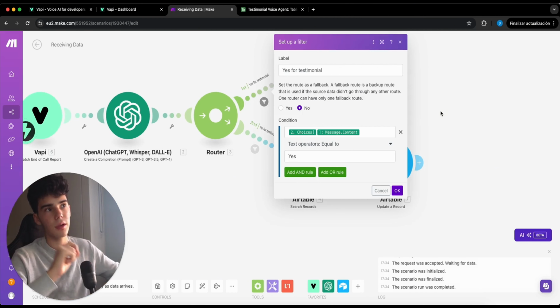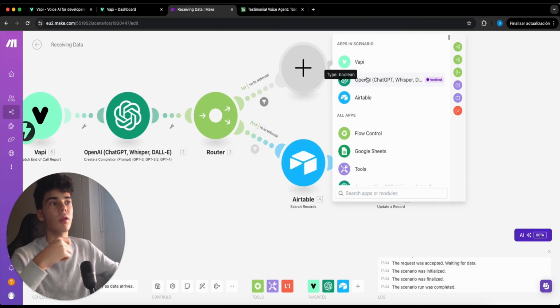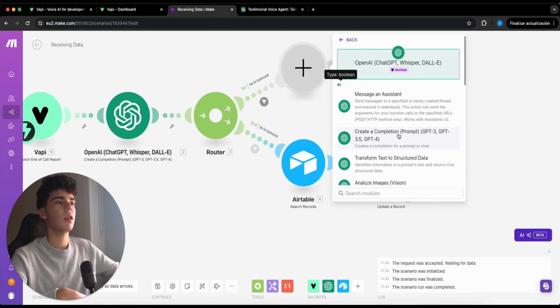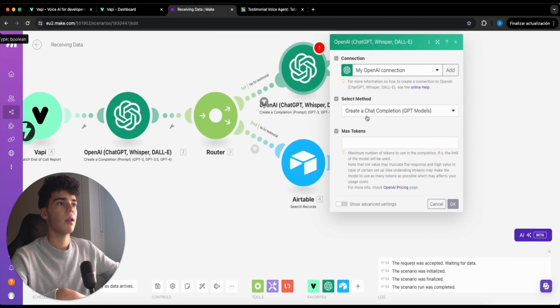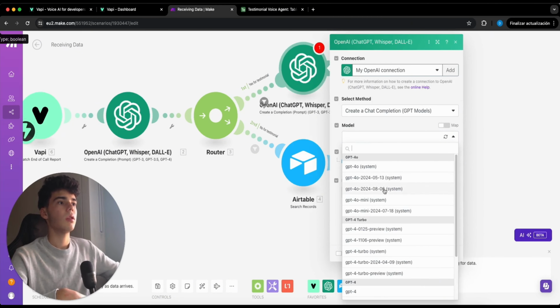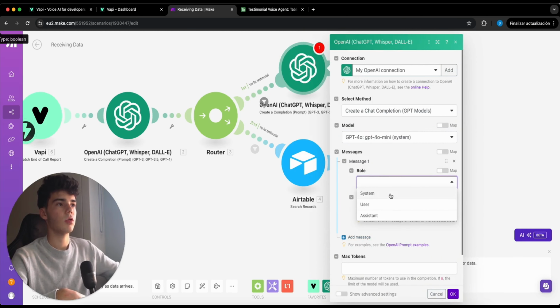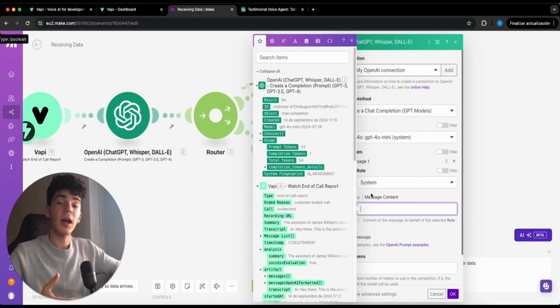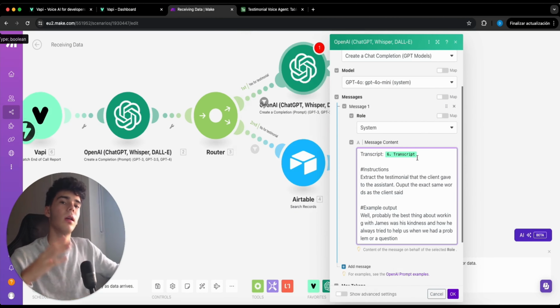But if not, come here with the equal to yes, and we're gonna add another GPT, in which we are gonna click here and create a completion. Let's go with GPT-4o mini. Let's add also a system message, and we're gonna tell the assistant, the GPT, to extract the review or the testimonial that the client gave to the assistant. Transcript: with the transcript, the instructions: extract the testimonial that the client gave to the assistant in the exact same words as the client said, and an example output right here.